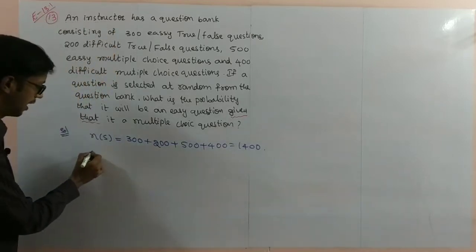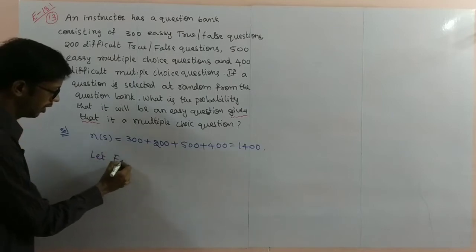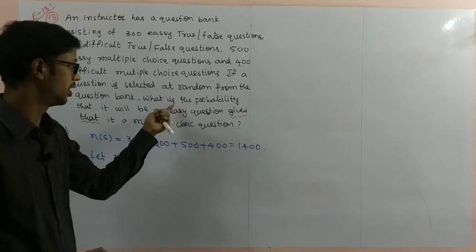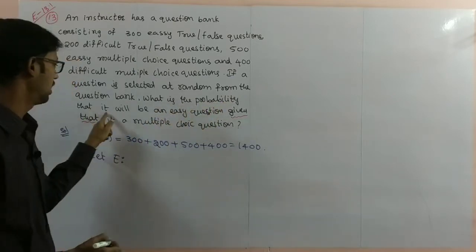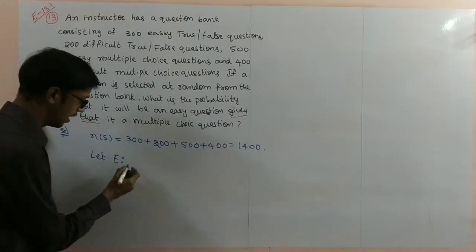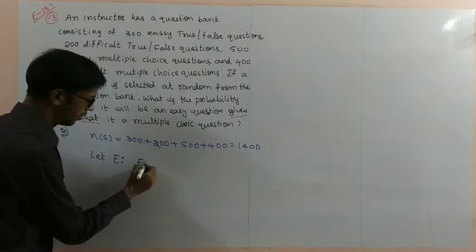Next, let E be the event that the selected question is an easy question.